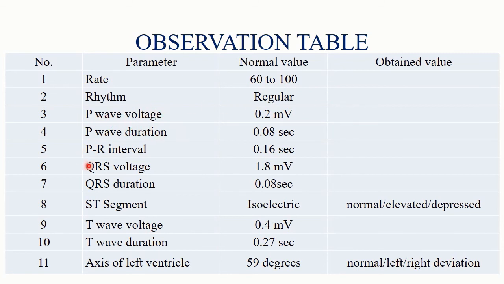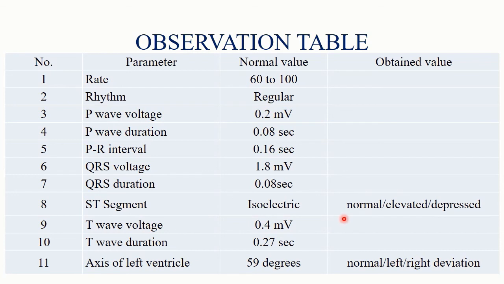Okay, third is P wave voltage, P wave duration, PR interval. I think you can calculate all these three. QRS voltage, you have to just take the voltage of QRS complex from the lowermost point, either from Q wave or S wave, to the uppermost point of the R wave. QRS duration from the start point of the Q to the end point of the S wave.